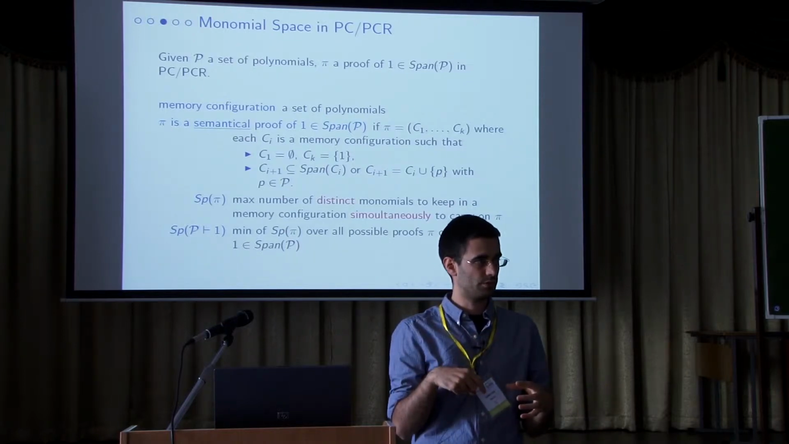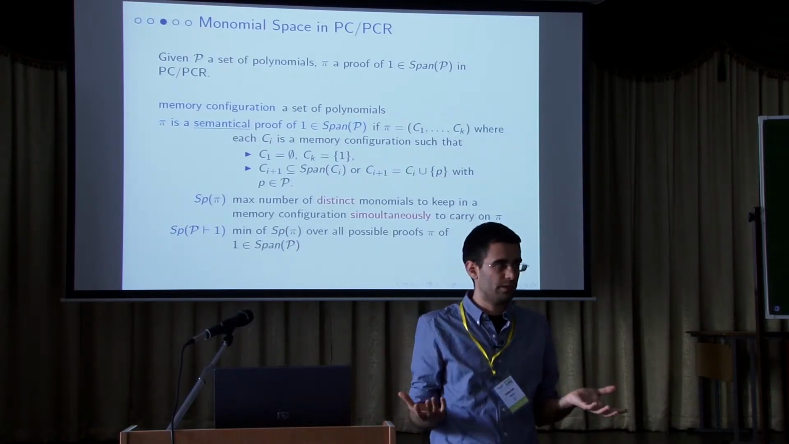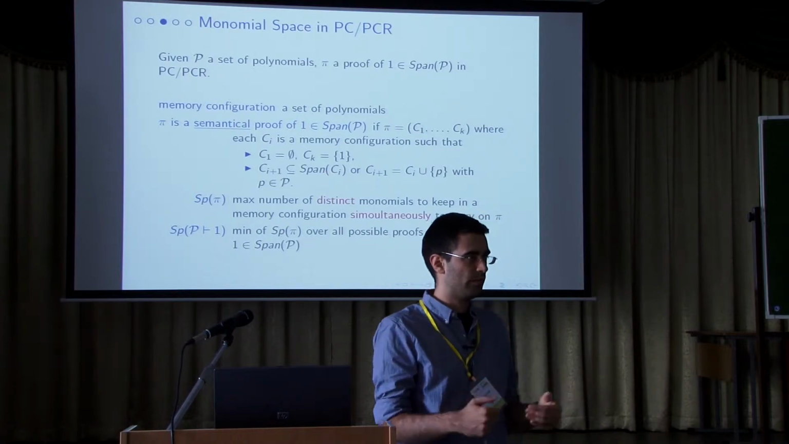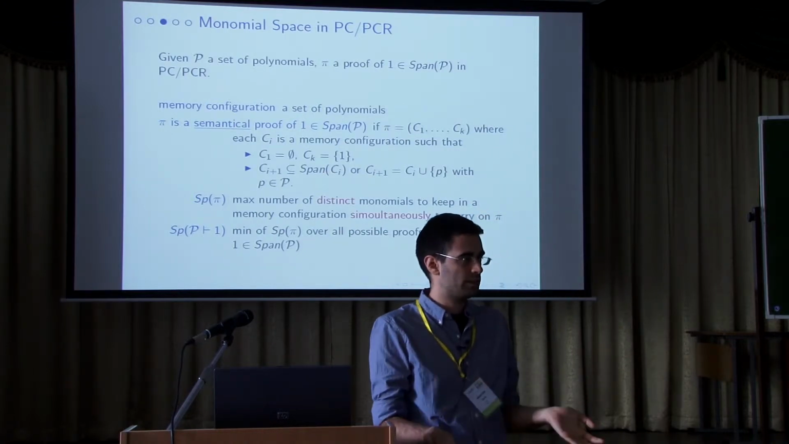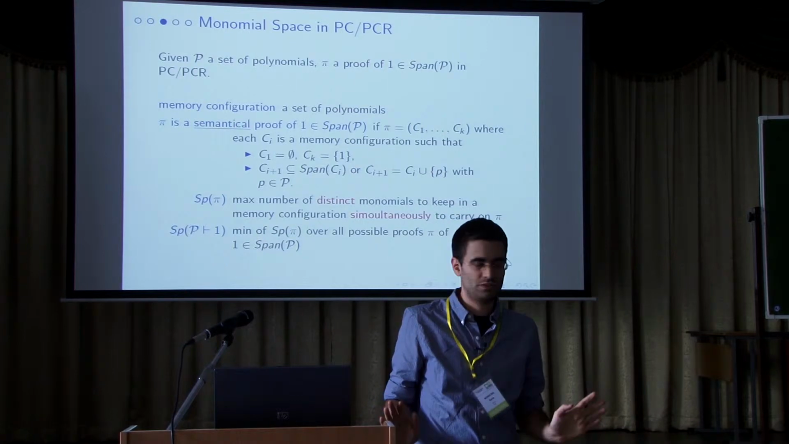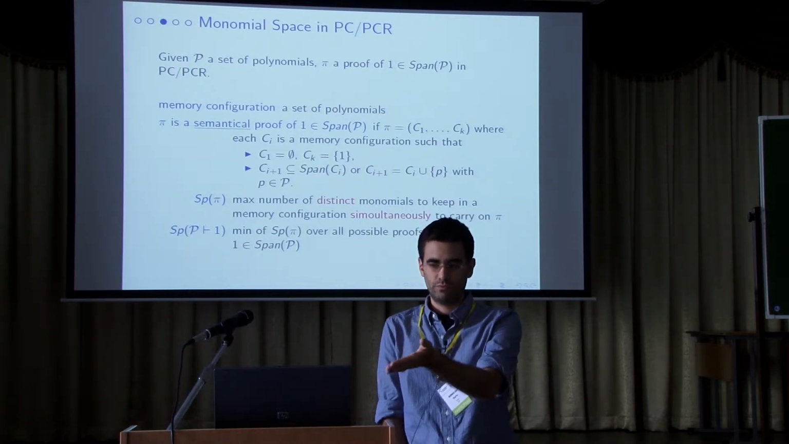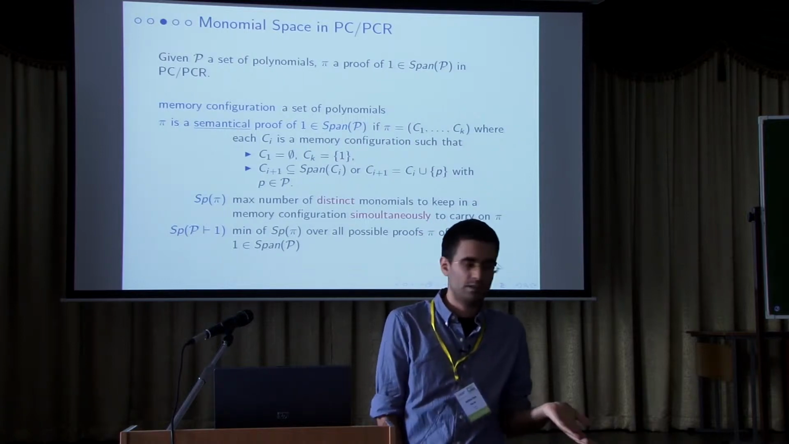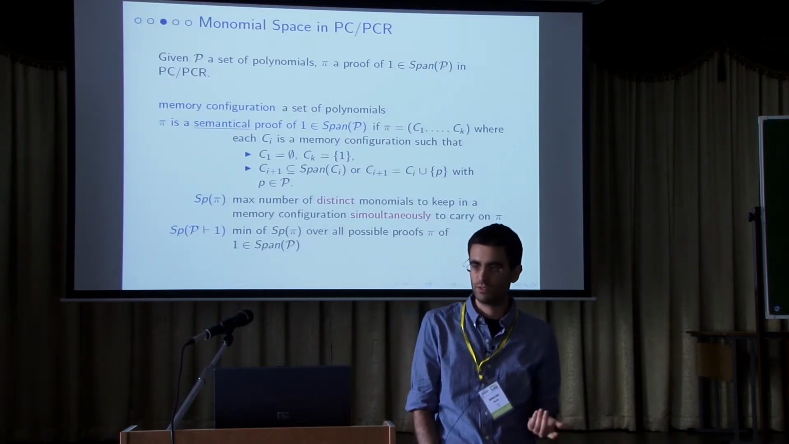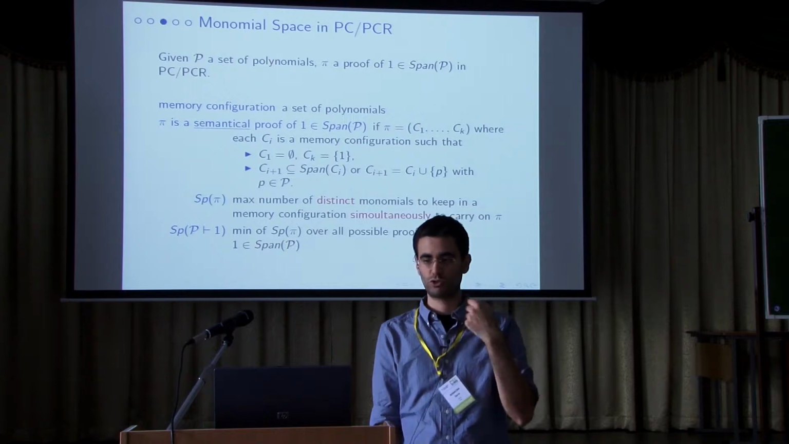that memory configuration. So this is not a proof system, clearly, because we can add to the memory every initial polynomial. In one step, we derive one, so it's not a proof system. But if we obtain a space lower bound for this system, clearly it is a lower bound for a real proof system. Okay, so what is the notion of space?